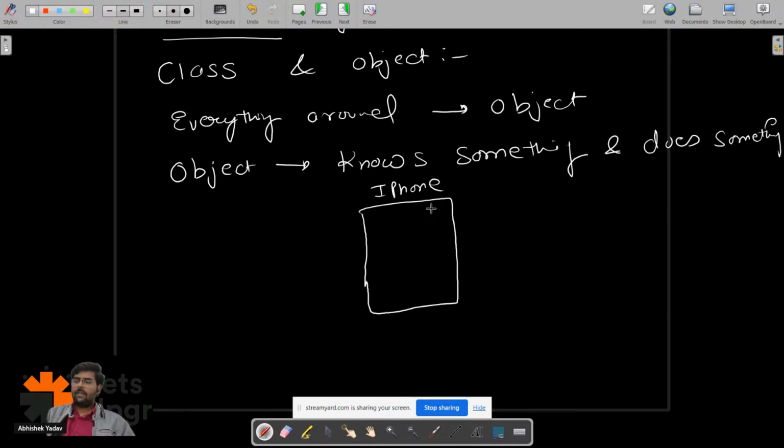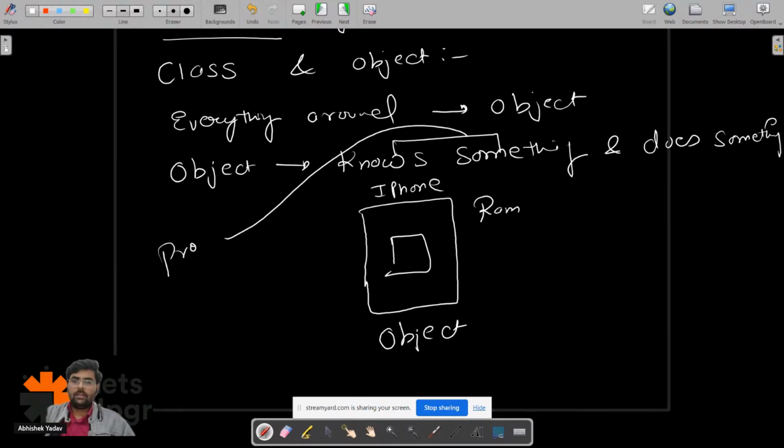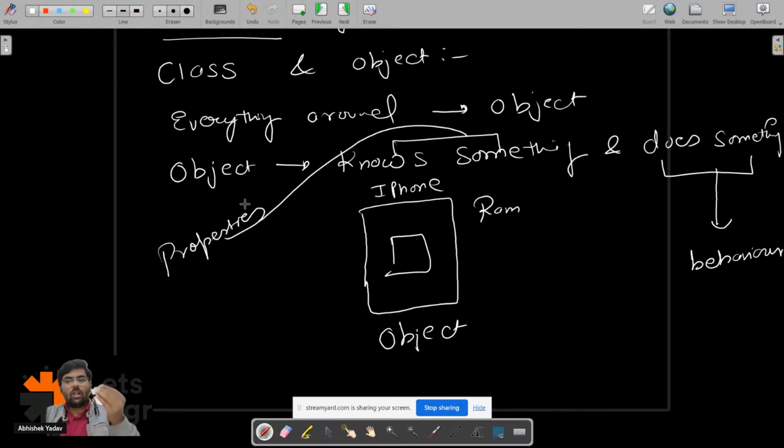I have an iPhone here, and this is an object. Object knows something, that means object has some properties, and object does something, that means object shows some behavior. So in simple words, object knows something means the object has some properties, and object does something means the object shows some behavior.